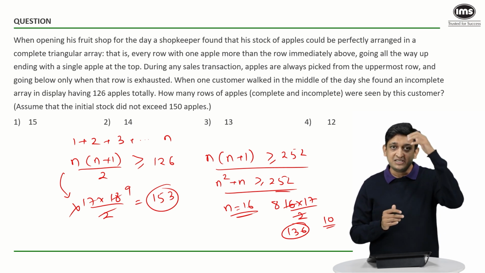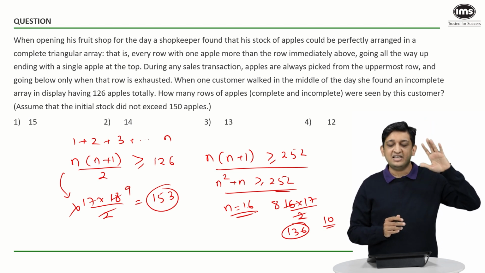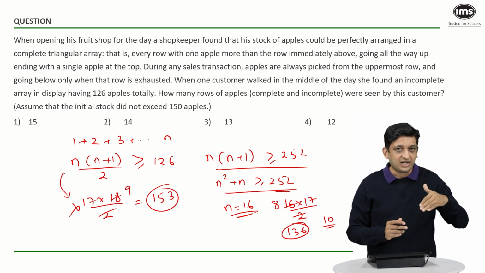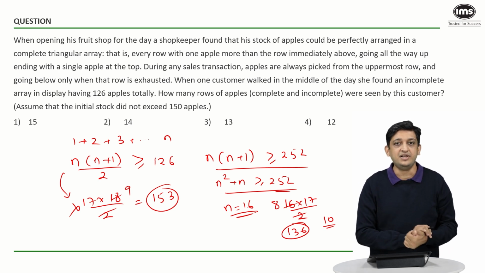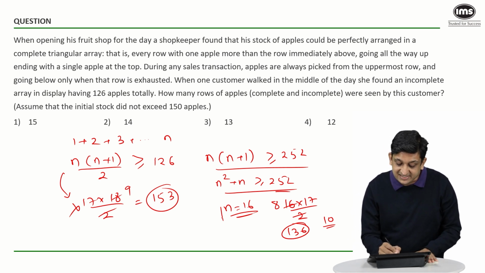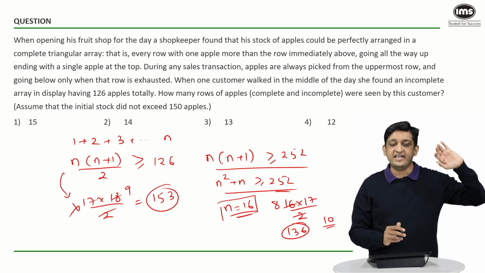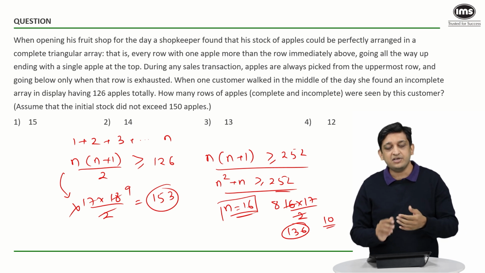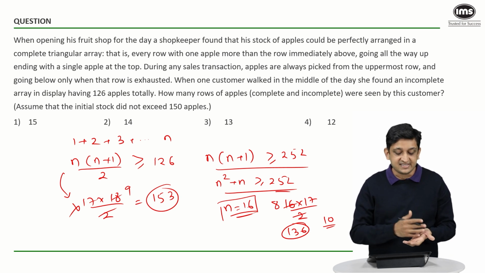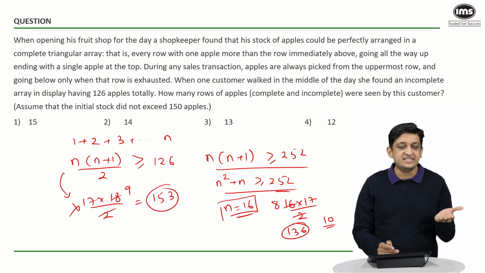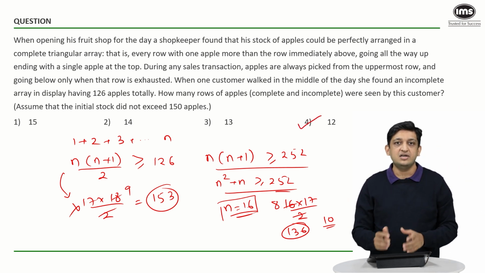And we know that people start picking from the top. So if someone picked the first apple, then someone picked 2 apples, then 3 apples, then 4 apples, the top 4 rows would have gone by the time this customer visited this outlet. So we started with 16 rows in total, out of which 4 rows were taken away by the customers who preceded this customer. So the number of rows that remained when this customer visited the shop would have been 16 minus 4, and so the correct answer has to be option 4, or 12.